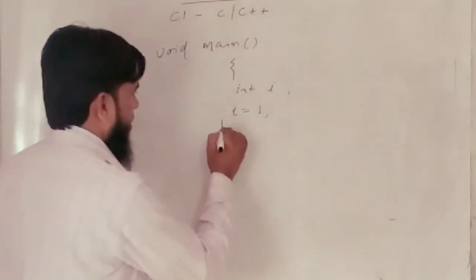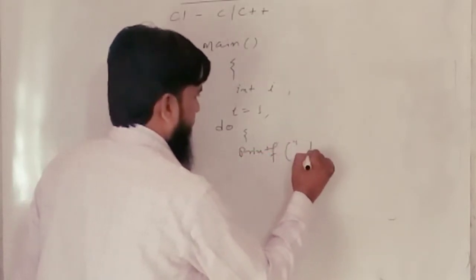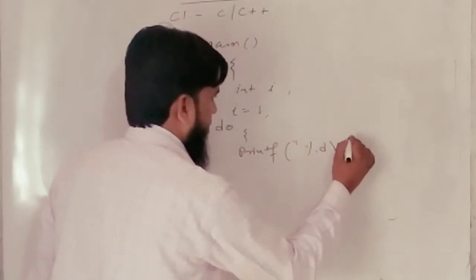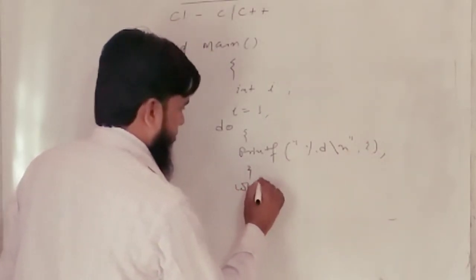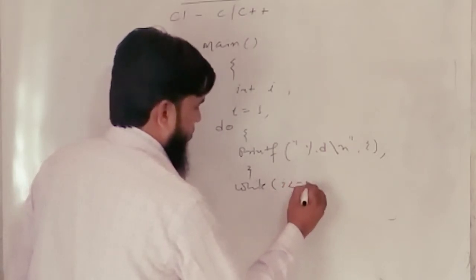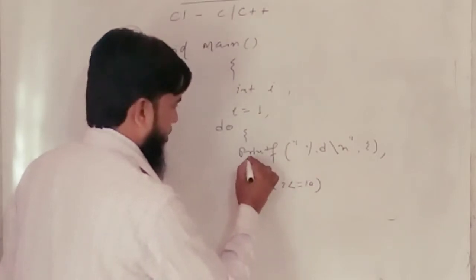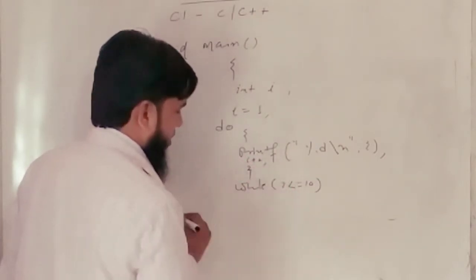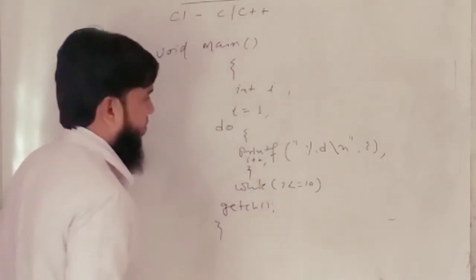Okay, now start do, printf "%d\n", i. Now check the condition here, while i is less than or equal to 10. Here you can put i++. Okay, now getch and close your program.